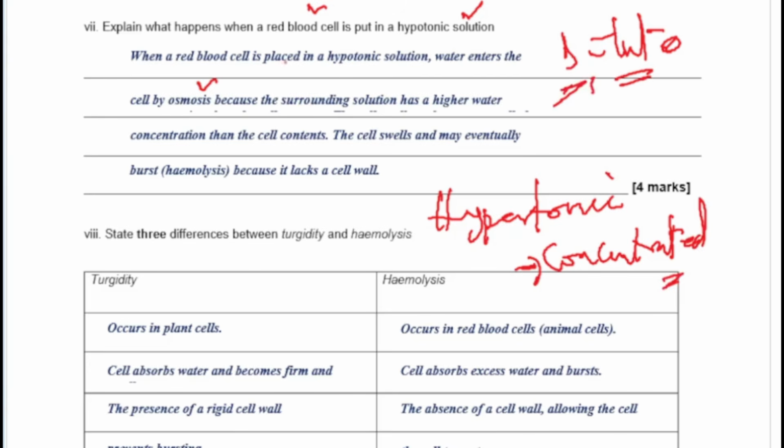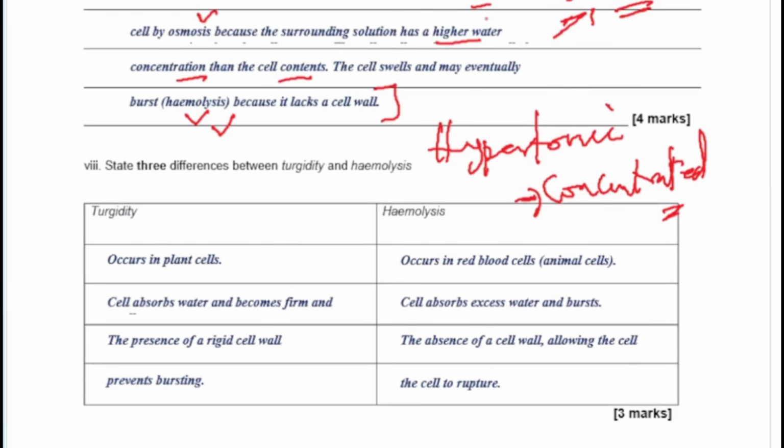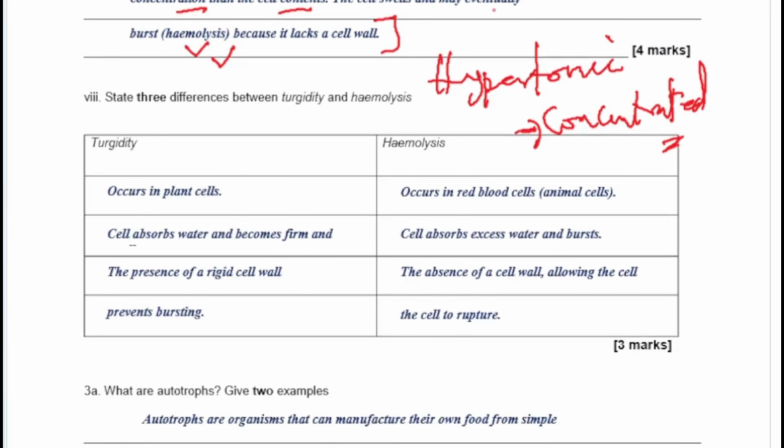So when this red blood cell is put, because the solution is dilute, water will have to enter into the cell by osmosis, and then the surrounding has a higher water concentration than the cell content. I was trying to explain here. So the cell will swell up and may eventually burst, okay, may eventually what? Burst. And then that's what happens when a red blood cell is put. When a plant cell is put in a hypotonic solution, it doesn't burst, and that's simply because it contains the cell wall. That's what we are capturing in the next question.